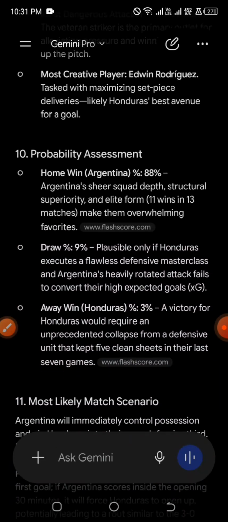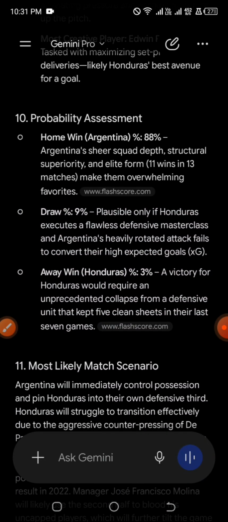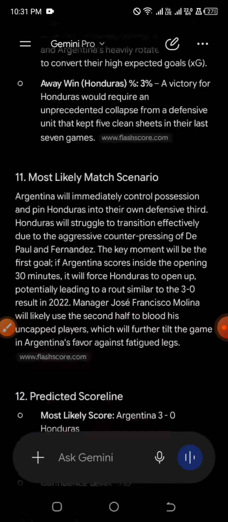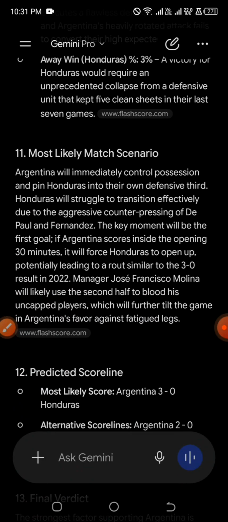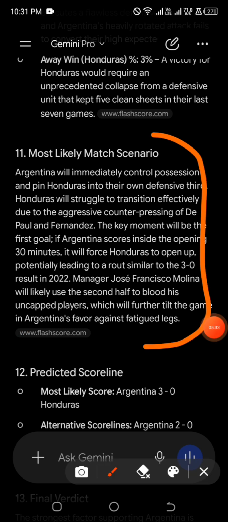So we have the probability assessment: 88% that Argentina will win this match, 9% that it will end up in a draw, and 3% that the away team, Honduras, will win. And we have the match scenario, which is like the script for the match that has not been played. So this is it. You can read to enjoy yourself.